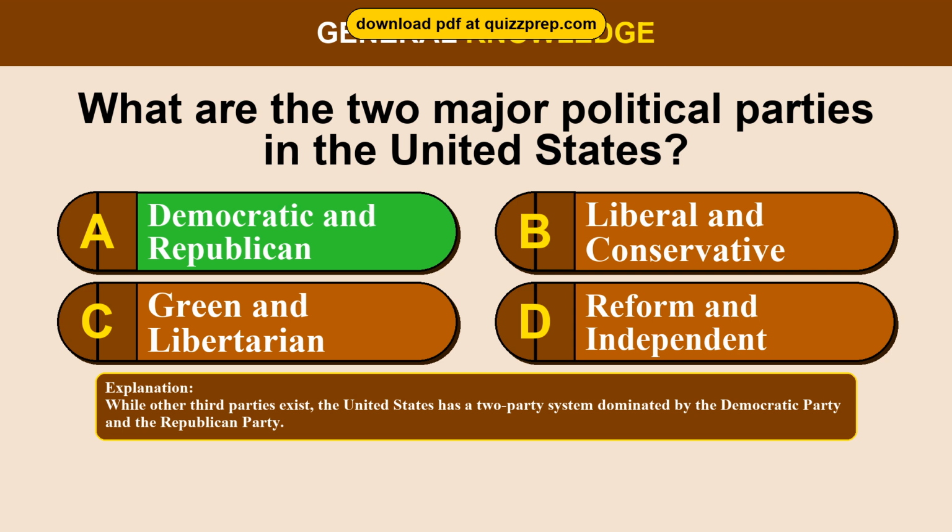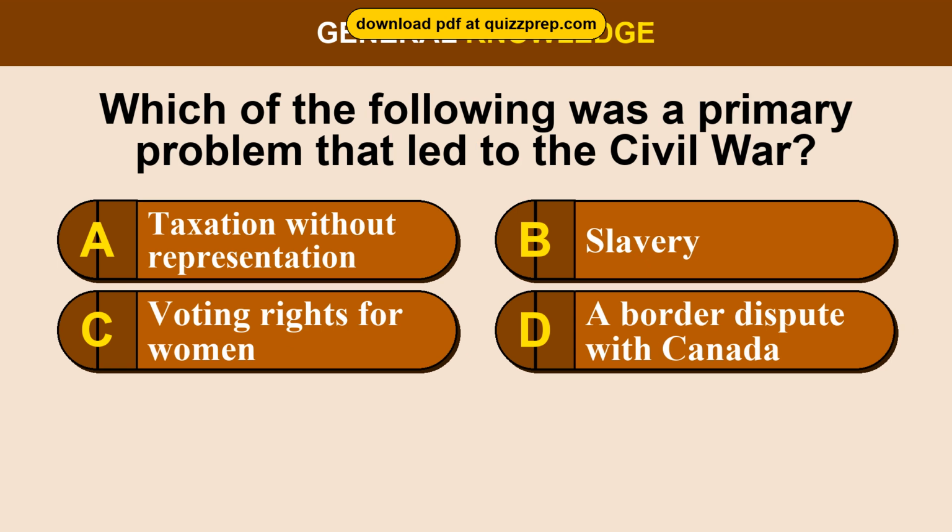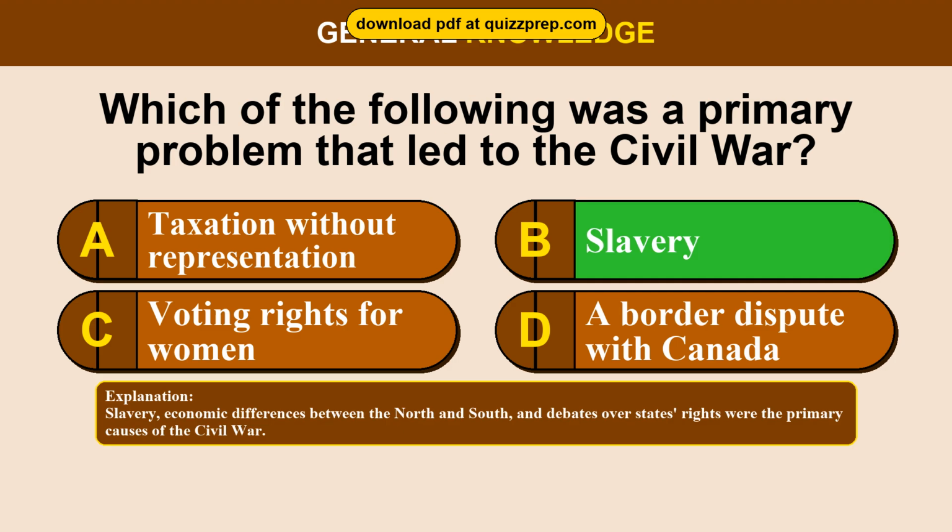Question 33. Which of the following was a primary problem that led to the Civil War? Option A, taxation without representation. Option B, slavery. Option C, voting rights for women. Option D, a border dispute with Canada. The correct answer is option B, slavery. Slavery, economic differences between the North and South, and debates over states' rights were the primary causes of the Civil War.